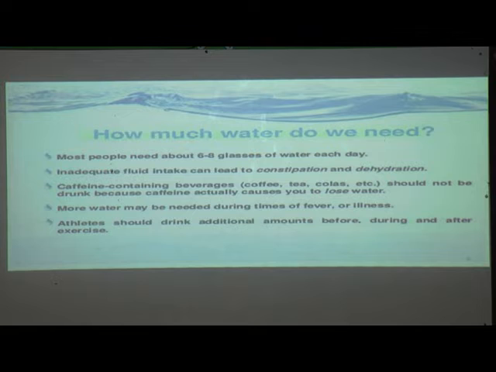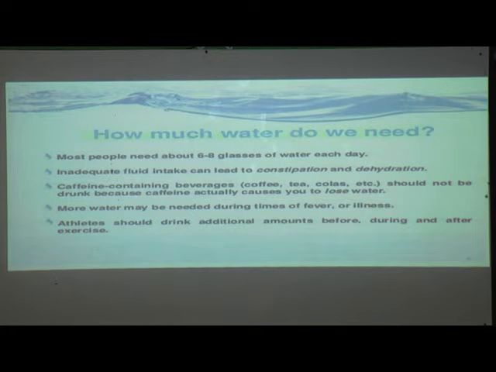For example, coffee, tea and Coca-Cola, or we can say cold drinks. These types of drinks we should always avoid, because of these drinks whatever water is there in our body is lost.